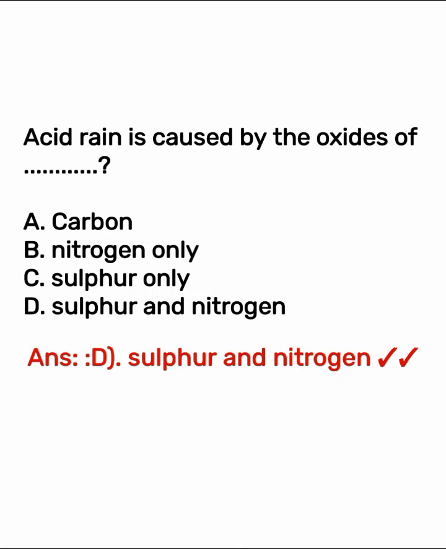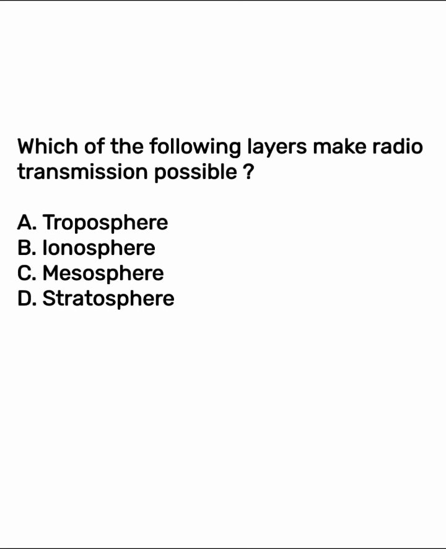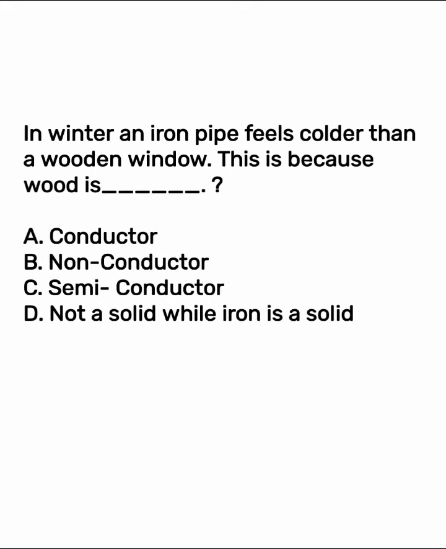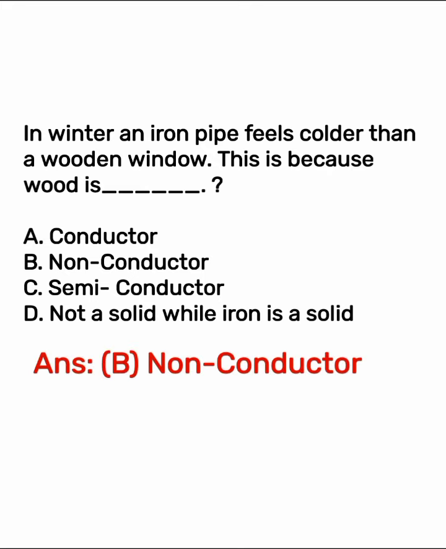Acid rain is caused by the oxides of what? Option D, sulfur and nitrogen is the right answer. Which of the following layers makes radio transmission possible? Option B, ionosphere is the right answer. In winter, an iron pipe feels colder than a wooden window. This is because wood is option B, non-conductor is the right answer.